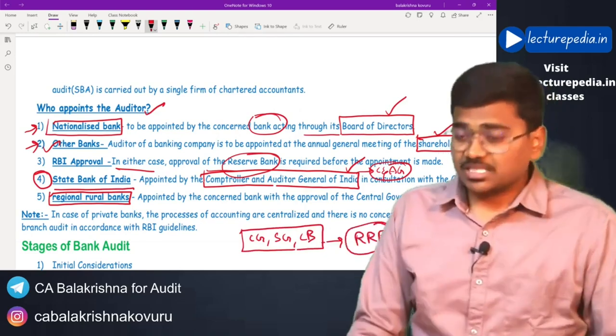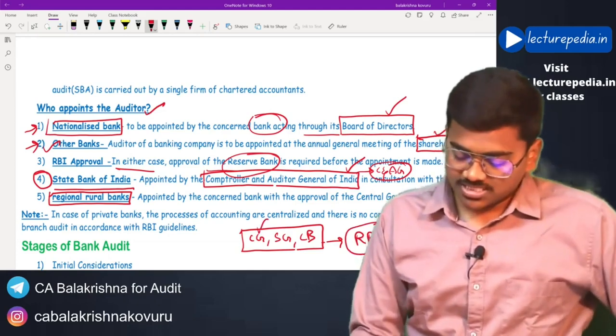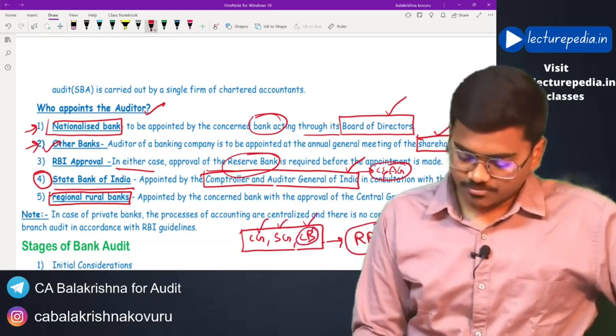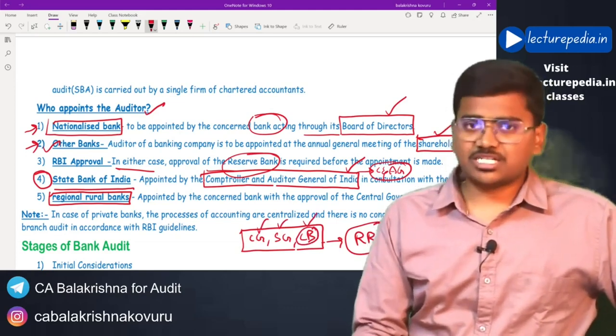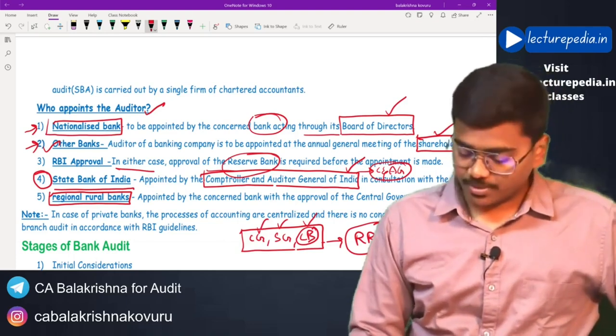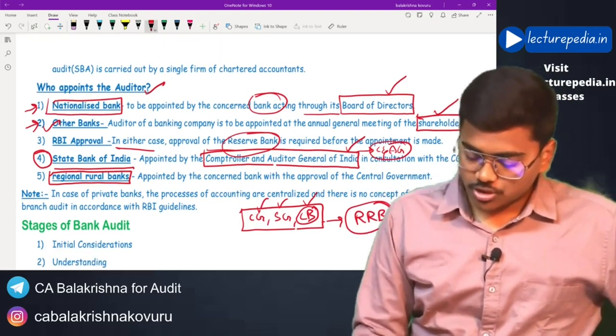Okay, there will be a share of all these three parties in regional rural banks. Commercial banks means various banks like State Bank of India and Bank of Baroda, they come under commercial banks. We will be calling them the sponsor.